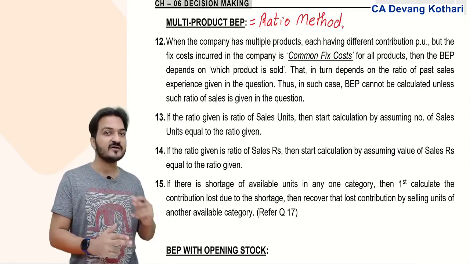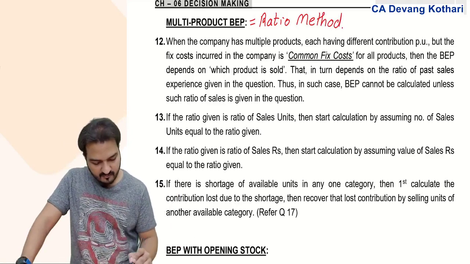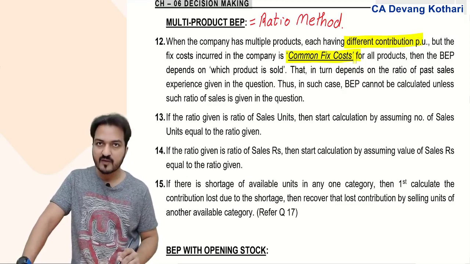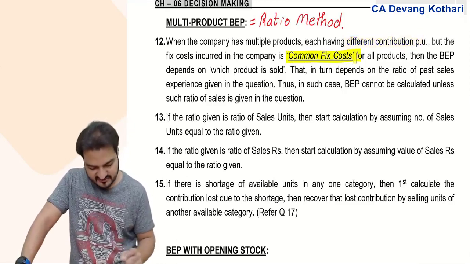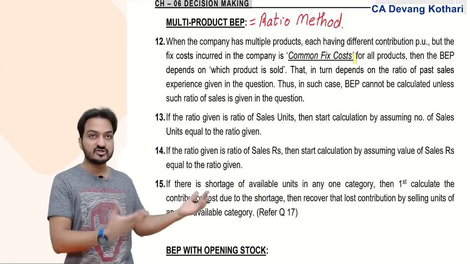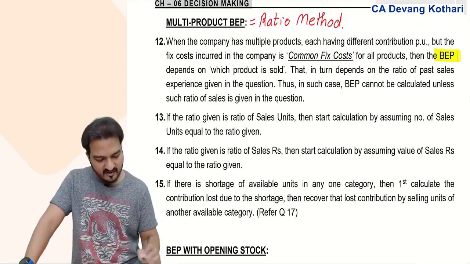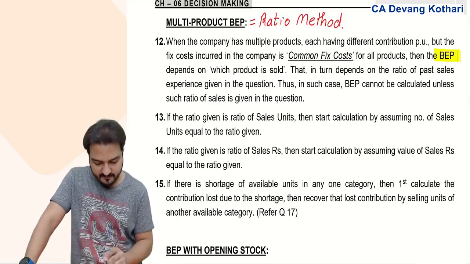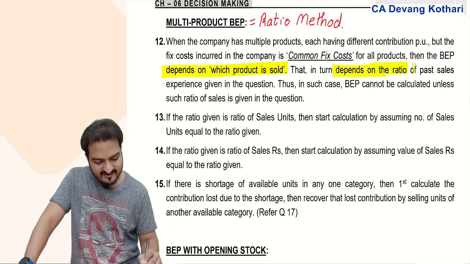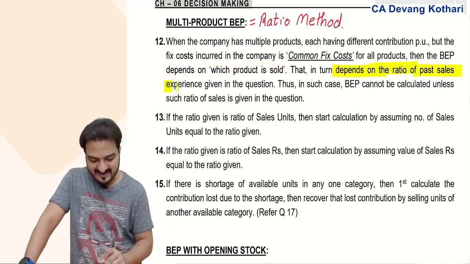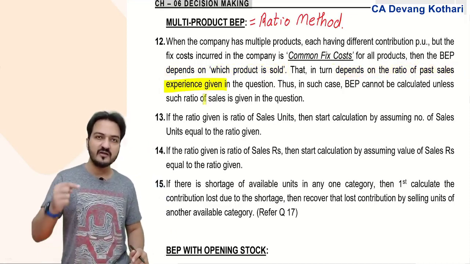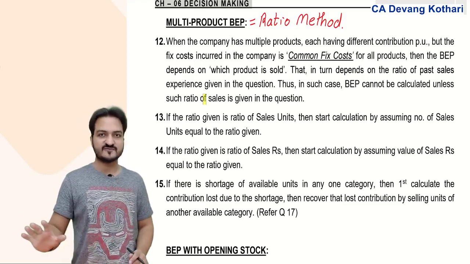Because in this case, when there are more than one contribution per unit and the fixed cost is common, but all these contributions can be earned together, all the products can be sold together. So in such case, my break-even point depends on which product is sold. Which product is sold depends on the ratio of the sales experience given in the question, the ratio of your past sales experience. Unless this ratio is given, you cannot solve such questions.